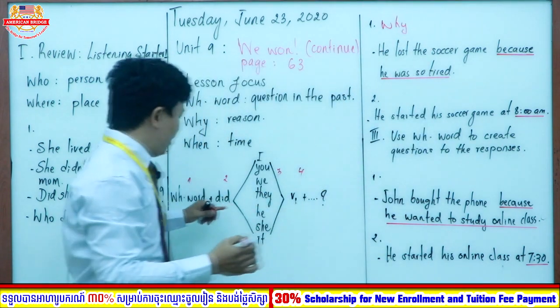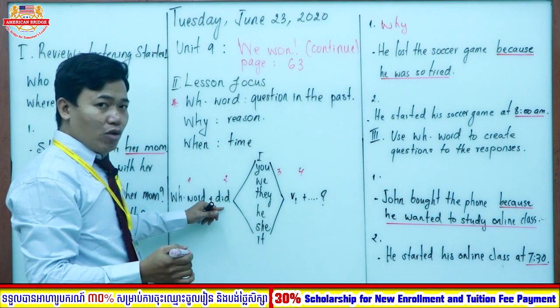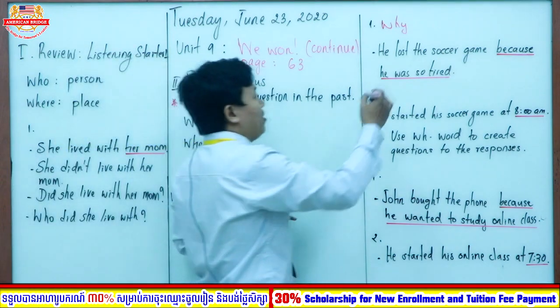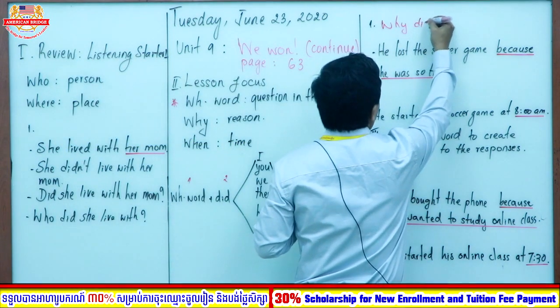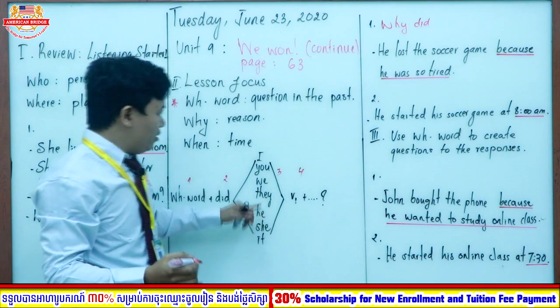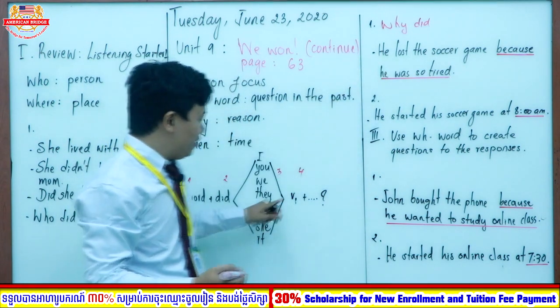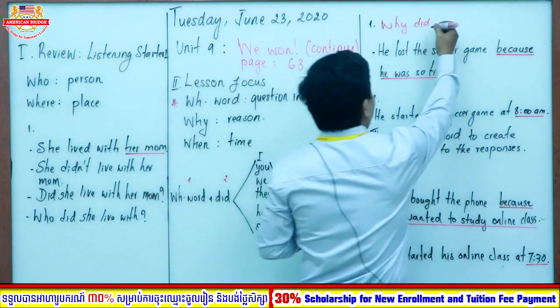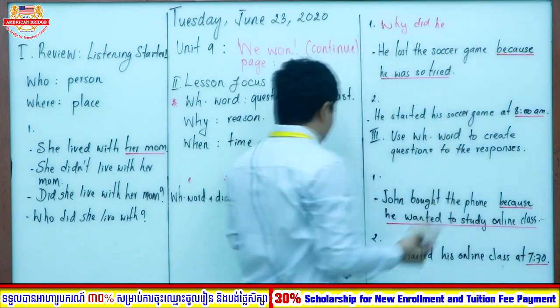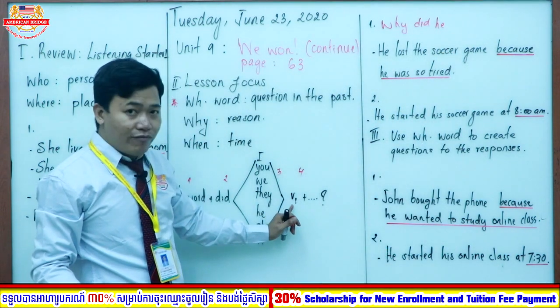Why, and then you put the verb did, right? Helping verb did. Why did? Okay, subject pronoun: I, you, we, they, he. Yes, he. Look at this. Why did he? Okay, after that we need verb 1, right?